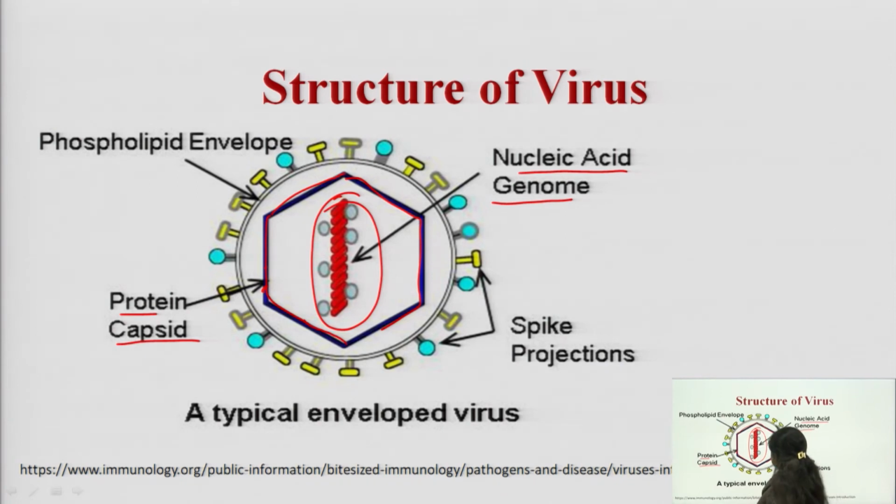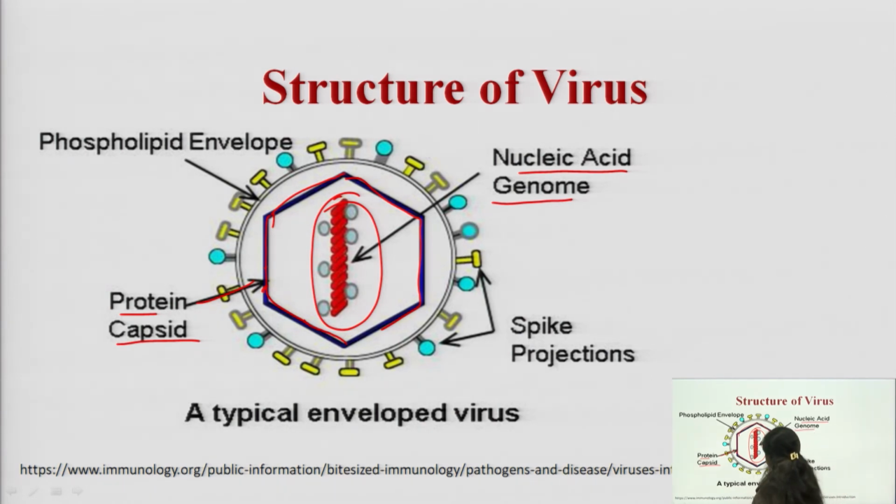Based on the structure of this capsid layer, that may be helical, that may be circular, the shapes may differ for this protective layer, and based on that we have different kinds of morphologies, different types of shapes and structures of the viruses.